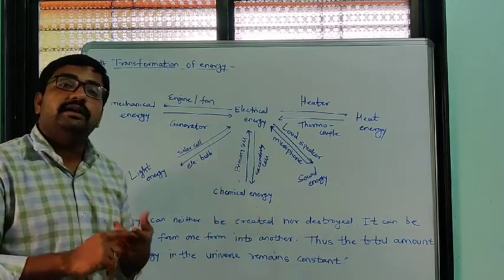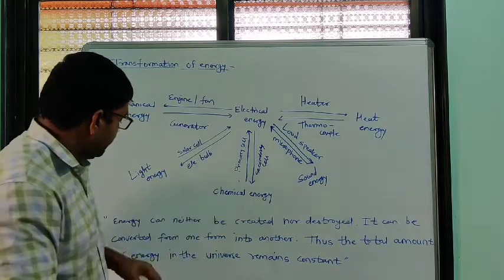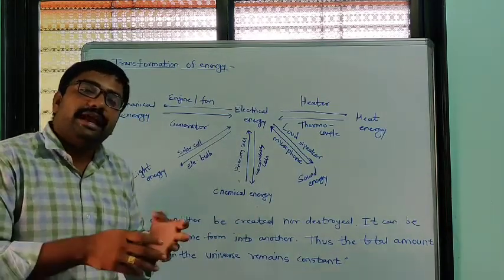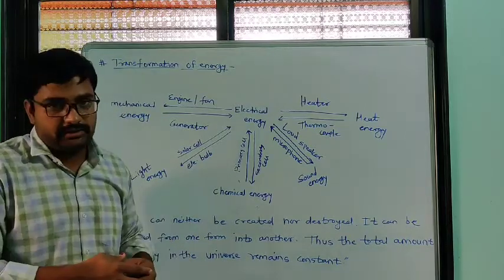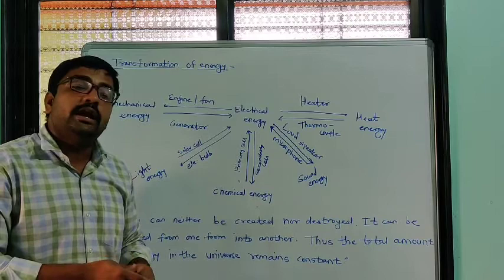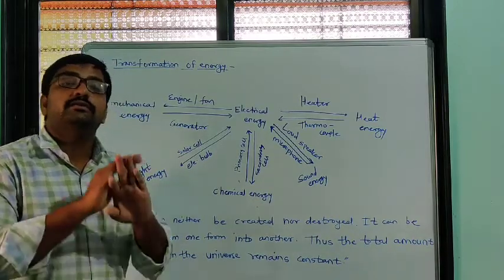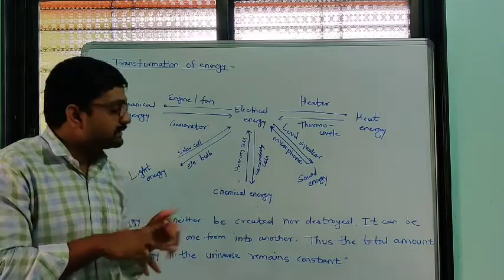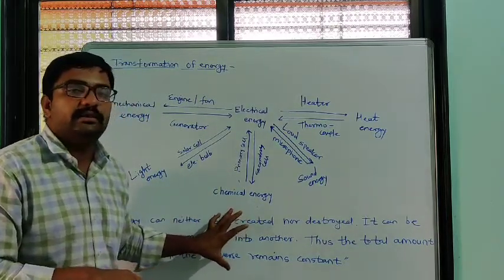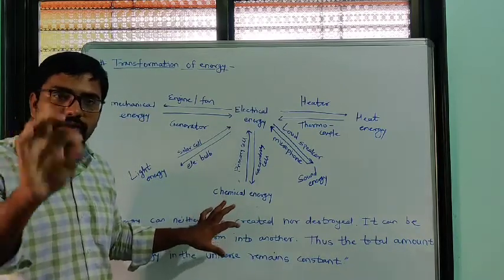Energy can neither be created nor be destroyed, but it can be converted from one form into another form. We can change the form of energy, and also the total energy of the universe remains constant. This is the statement you have to remember, as it is asked in examination: write the statement of the law of conservation of energy.